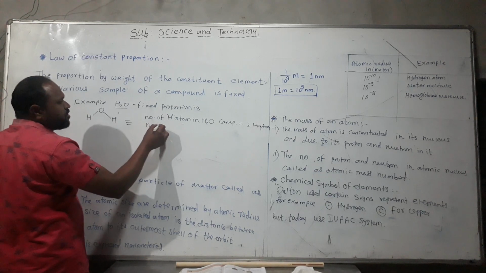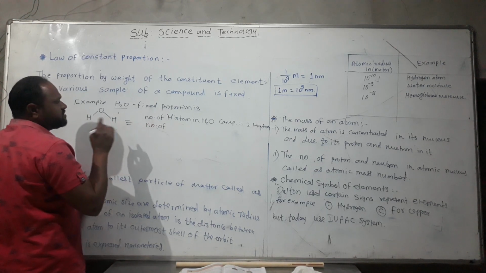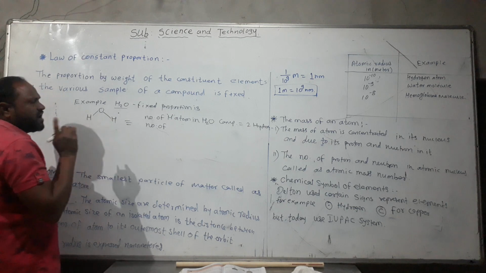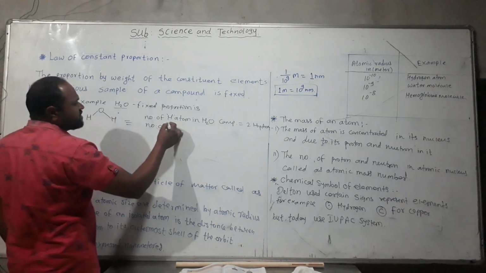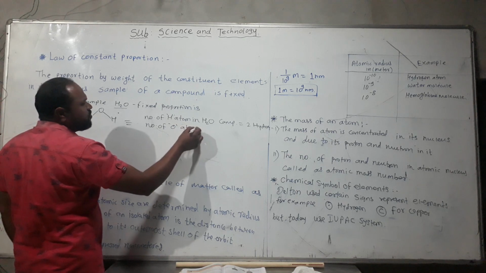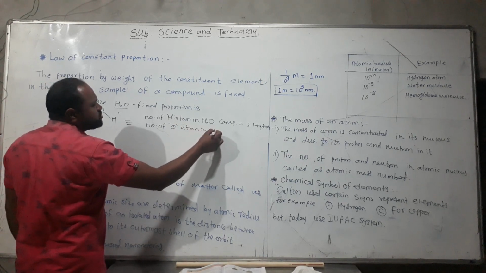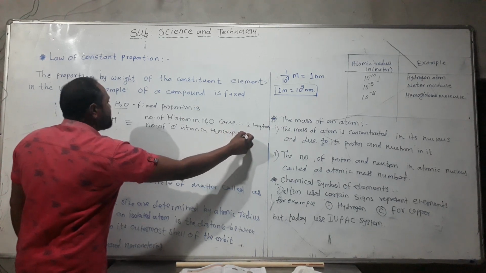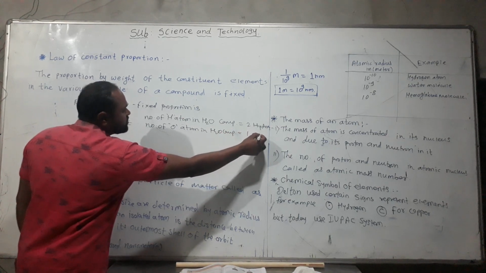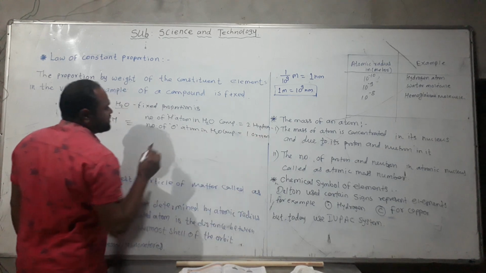Then the water molecule is made from hydrogen and oxygen. How many O atoms are in the H2O compound? There is one oxygen atom.